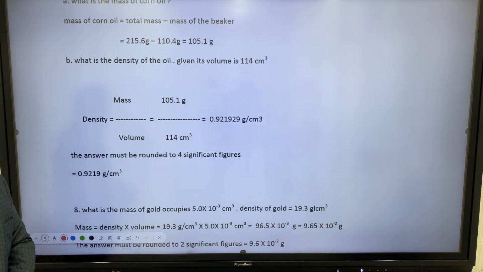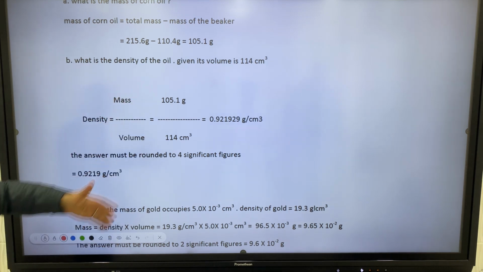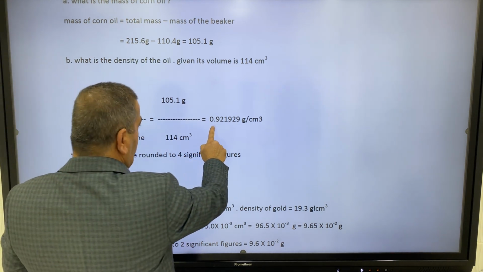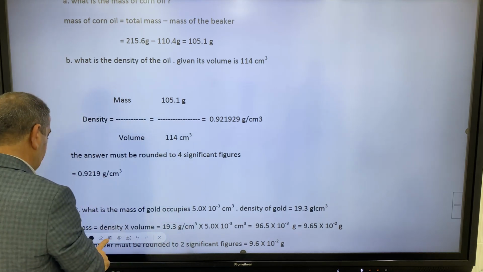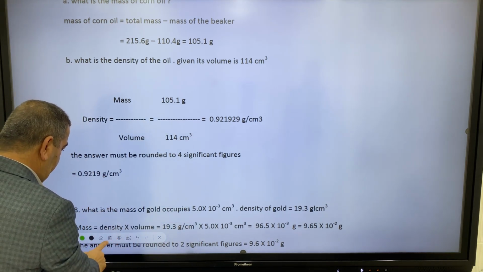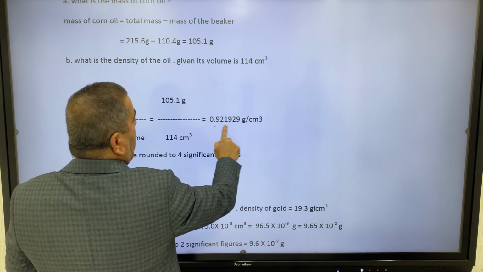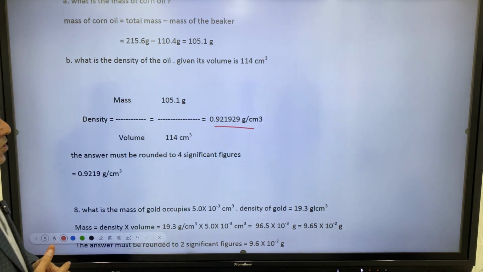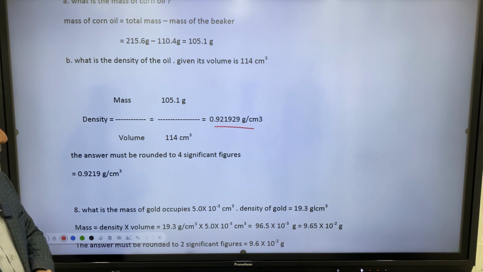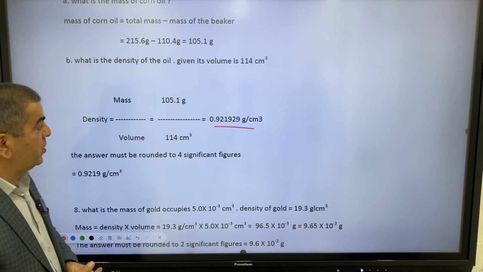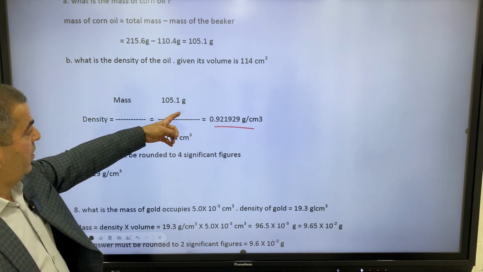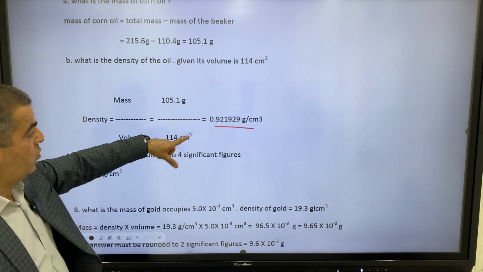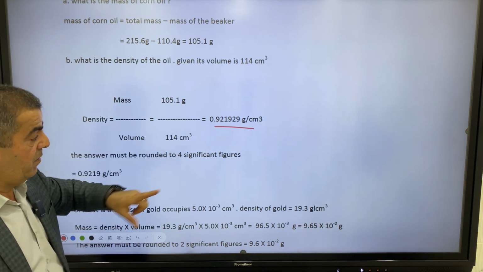Of course, the rule of density is always mass divided by volume. Okay, we have mass divided by volume, and how can we treat the answer here? The answer here must be treated as previous rules. We have here division. In division, we must get the significant figures present in the result equal to those present in the measurement that has the fewest. Okay, in measurements we have here 4 significant figures and we have 3. So we must round this into 3 significant figures.